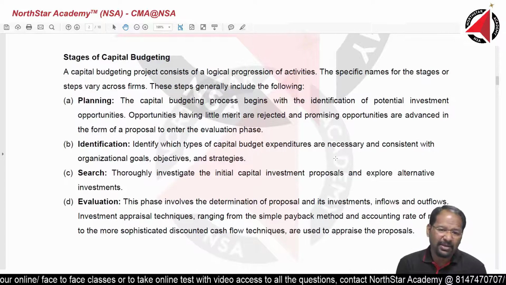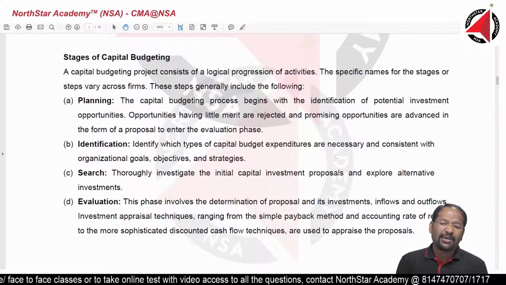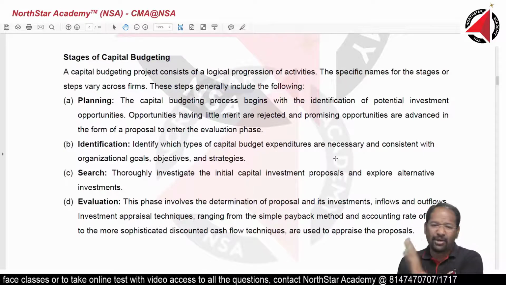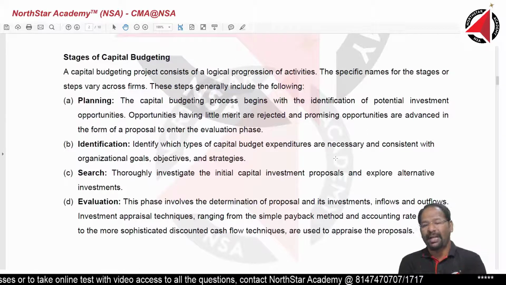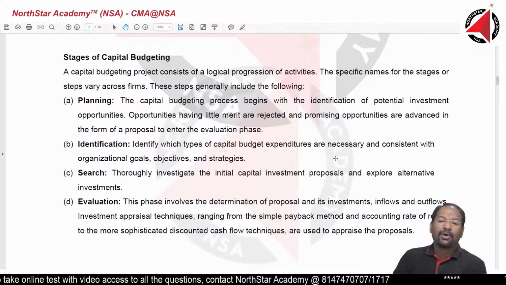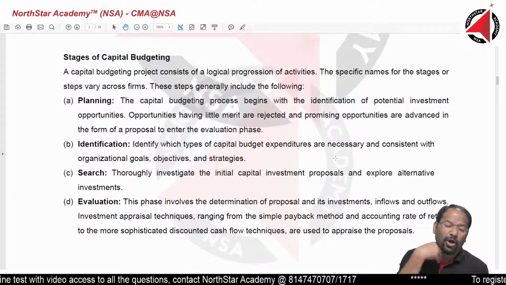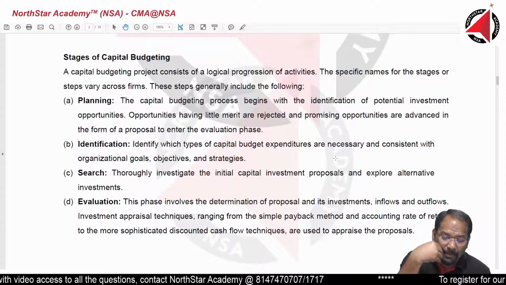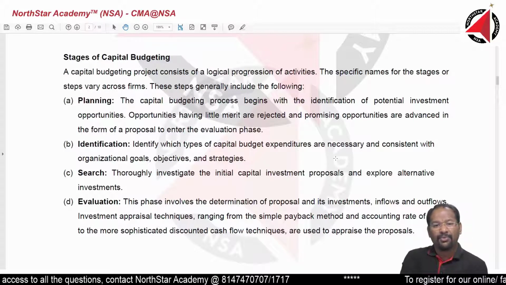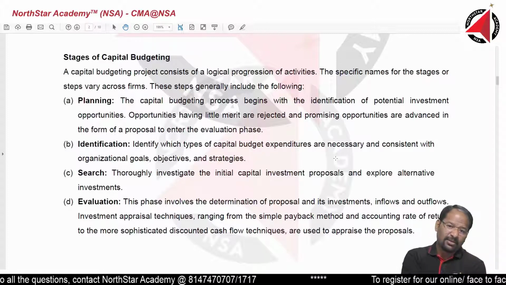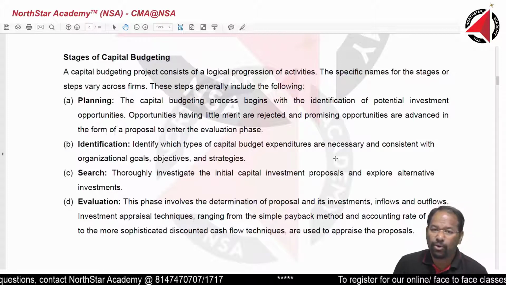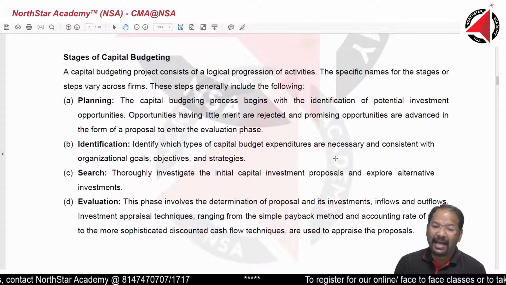Based on planning, we understand whether we want to go left, right, or straight. In other words, we want to launch a new product, get into a new market, or expand further. All these we do in the planning stage.